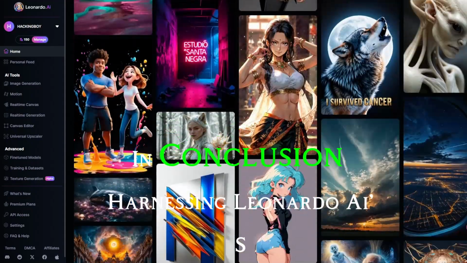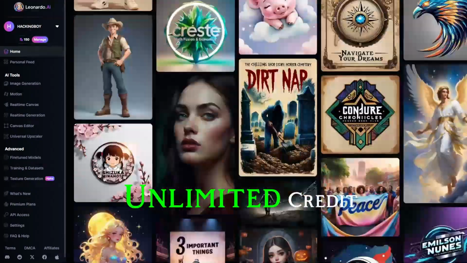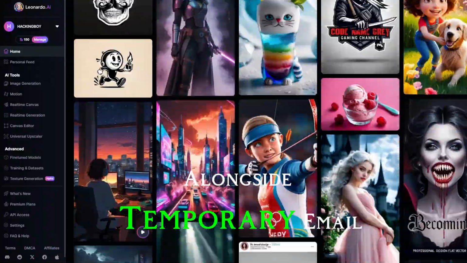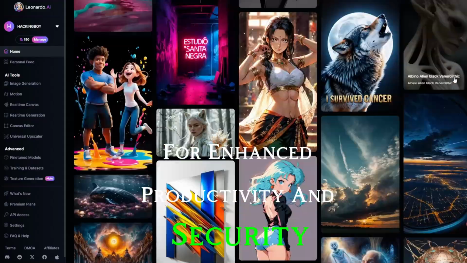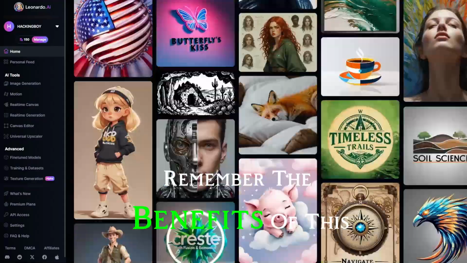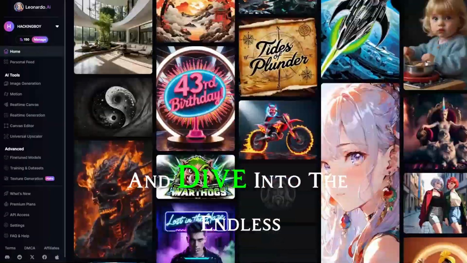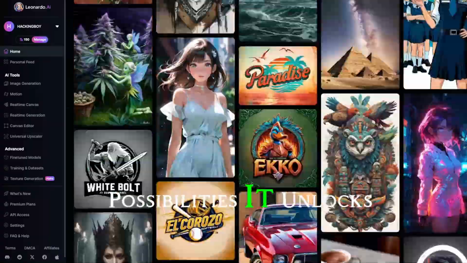In conclusion, harnessing Leonardo AI's unlimited credit alongside temporary email offers a winning formula for enhanced productivity and security. Remember the benefits of this dynamic duo and dive into the endless possibilities it unlocks.